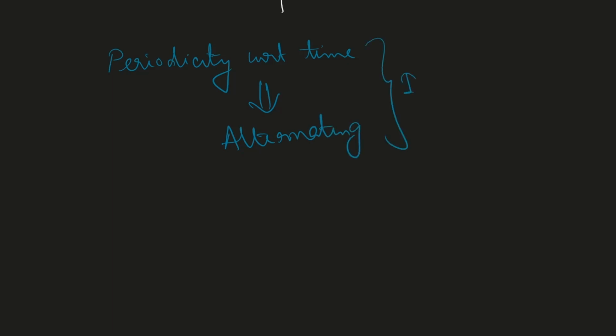If there is periodicity with respect to time, we say that it is alternating. The variables may be current or voltage. They must be functions of time, and not only functions of time, they must be periodic functions of time.